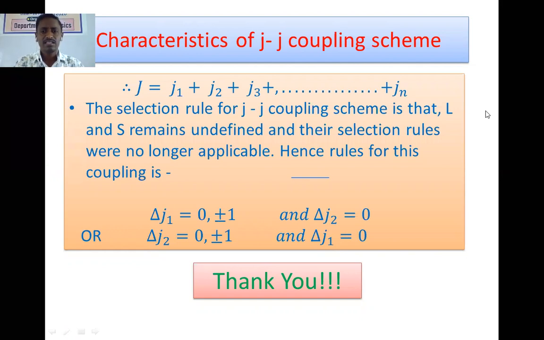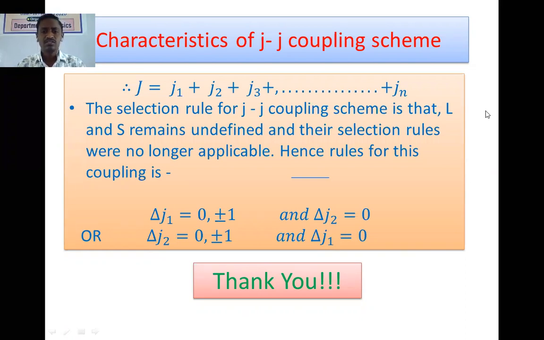Here there will be no role of capital L and capital S, so the selection rules for capital L and capital S remain undefined. The rules we mentioned in the previous coupling, that capital L should have integer or zero value, capital S should have zero value and so on, are no longer applicable in this case, because here we produce individual J values.